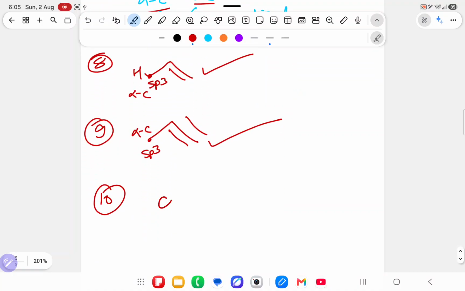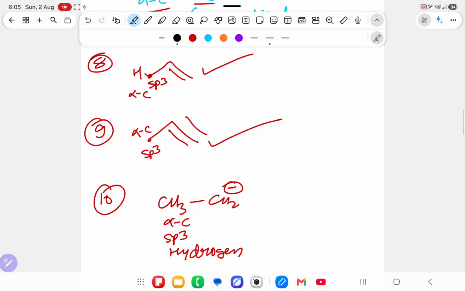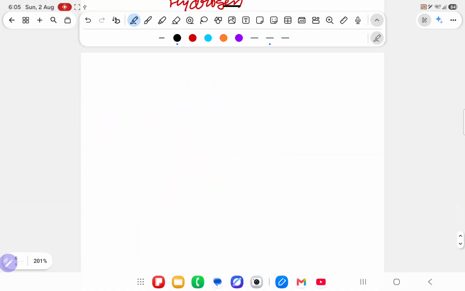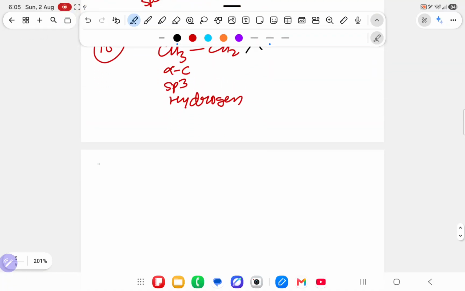Suppose for the 10th example I have taken CH3 CH2 minus. The alpha carbon is there, and that is also sp3, it also has hydrogen, but the problem here is the negative charge, and we know that a negative charge will not show hyperconjugation. Suppose I go with question number 11.